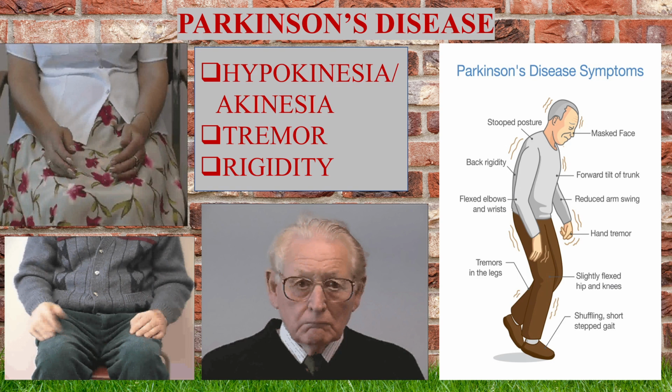If there is less secretion of dopamine in the direct pathway, the prime function of the direct pathway is motor action, that is, stimulating the cortex to do an action. When there is less secretion of dopamine, there will be less impulse to the cortex, which leads to less movement of the muscle or no movement of the muscle. If there is less movement, that is called hypokinesia, and if there is no movement appreciated, that is called akinesia. It is going to be the first symptom of Parkinson's disease.